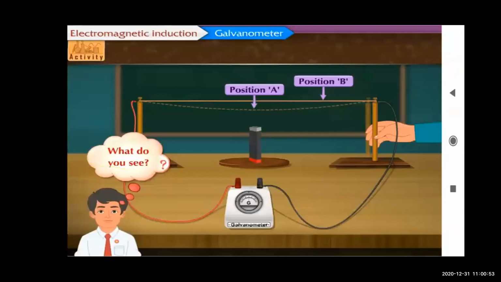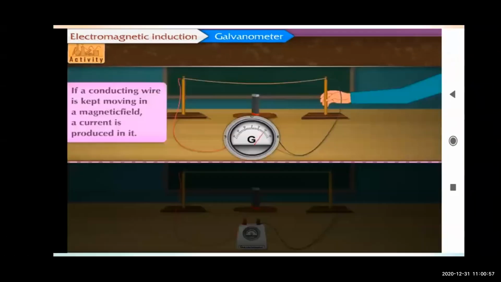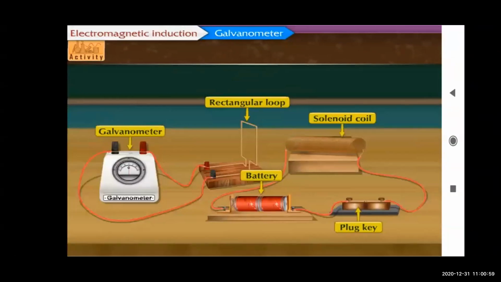We'll move on to the second activity. The instruments required are a rectangular loop, solenoid coil, battery, plug key, and galvanometer. So these are the things required. We will arrange the apparatus. See how to arrange that. Take a rectangular loop and solenoid coil.